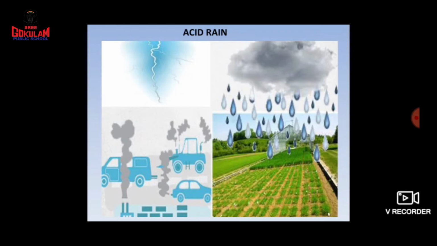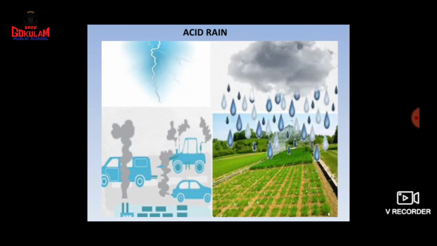Coal is a fuel which is burned in factories and power plants while making electricity. While producing electricity, some harmful gases will be given out.